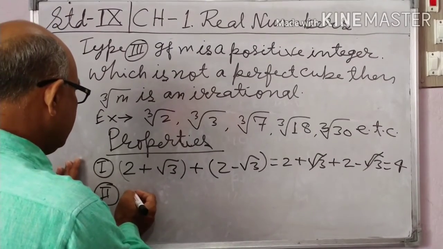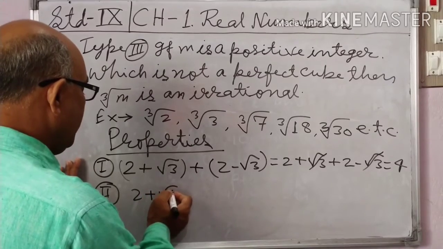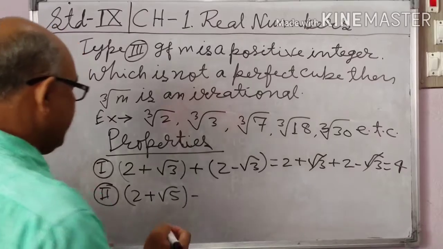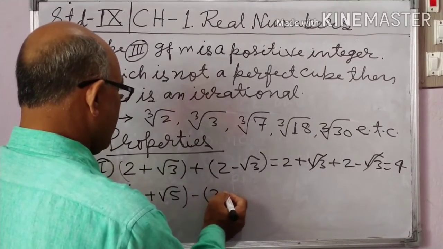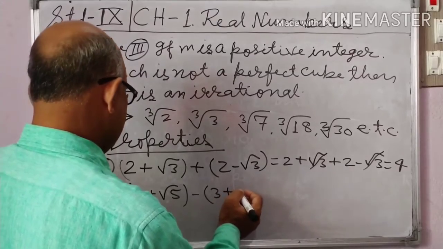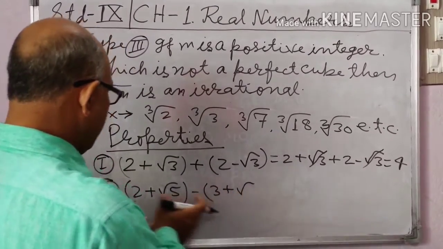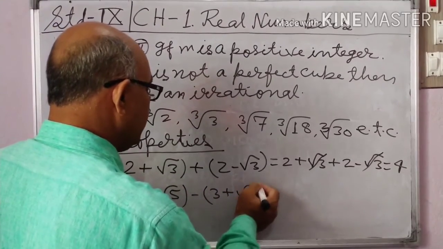Difference example: 2 plus root 5 minus the bracket 3 plus root 5.